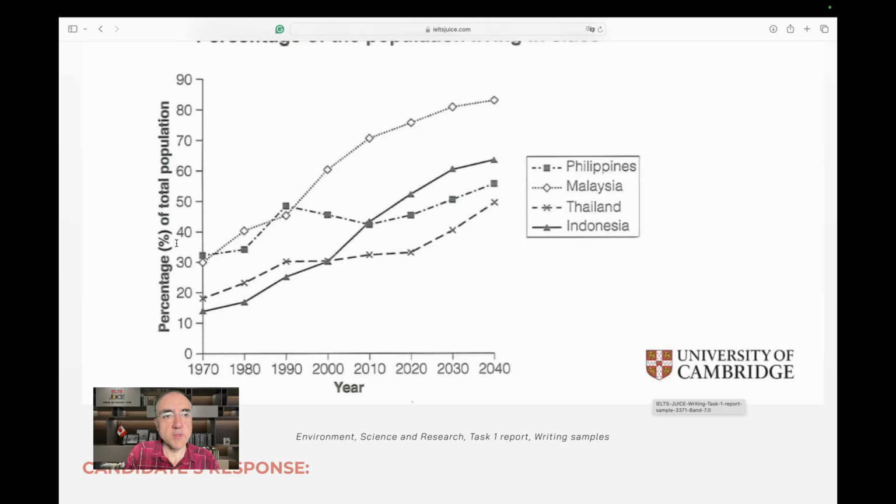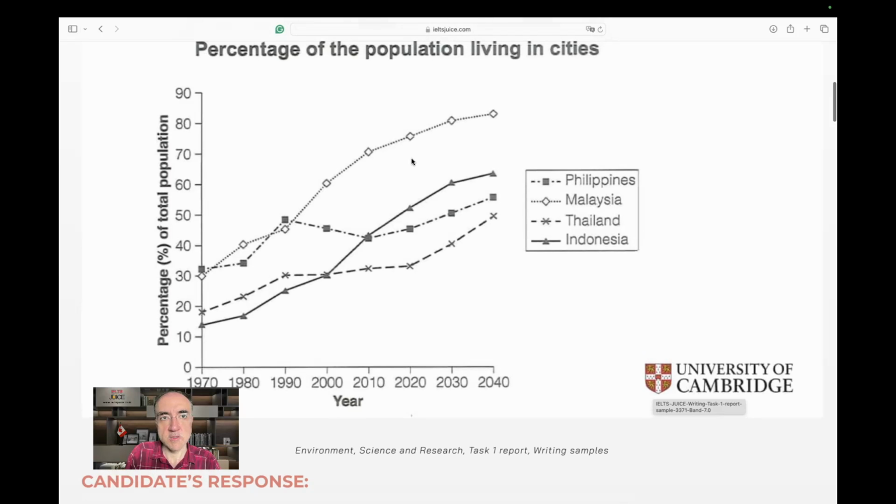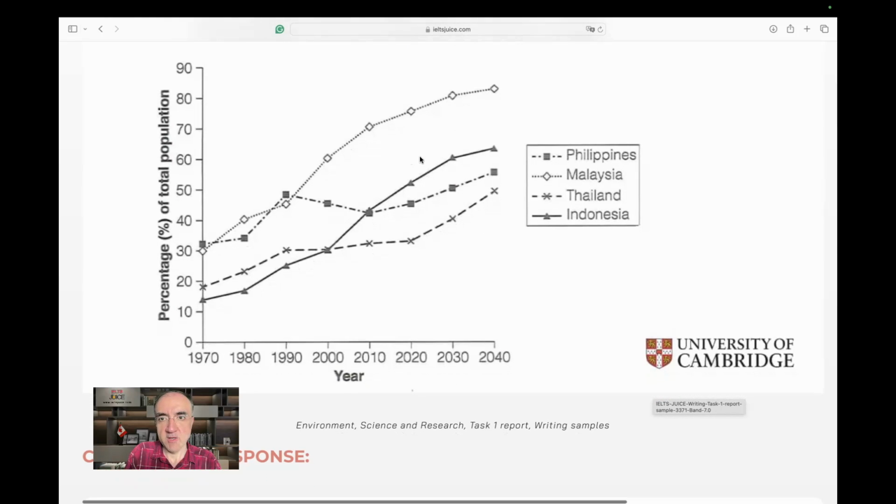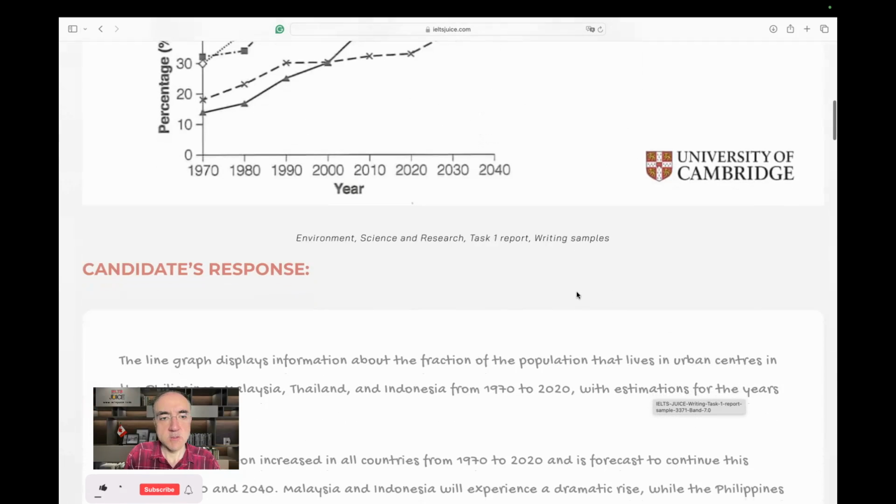The percentage of total population, so 30 here means 30% of total. So for every 100 citizens of a country, sorry, 30 is for Malaysia. So out of 100 Malaysians, 30 of them lived in cities in 1970. That's the definition of this chart. And we have 4 countries, the Philippines, Malaysia, Thailand, and Indonesia. Okay, let's look at the response.